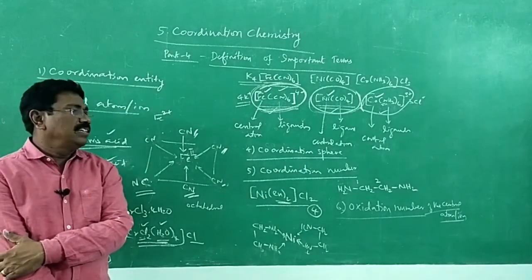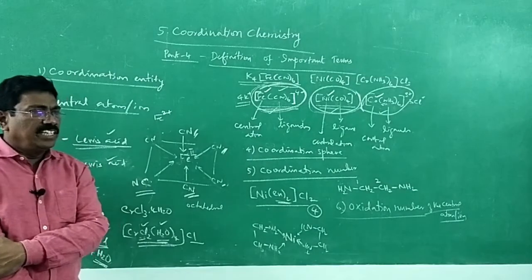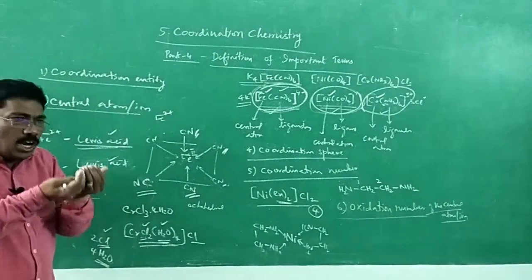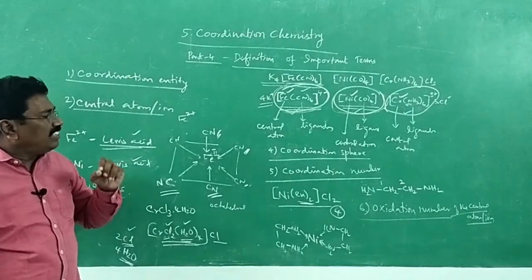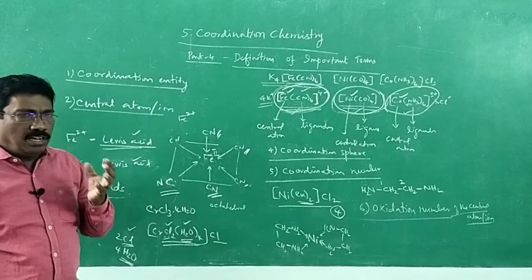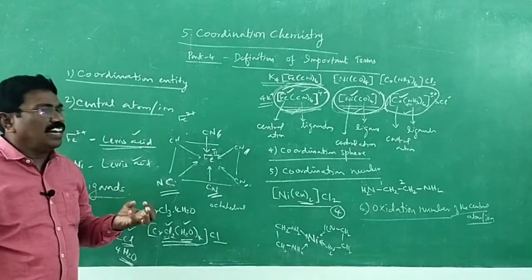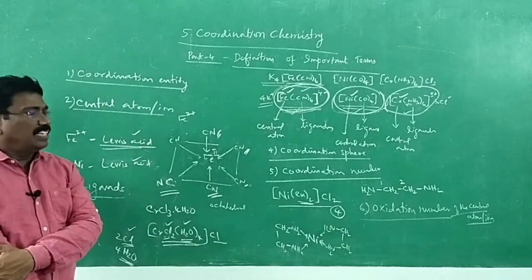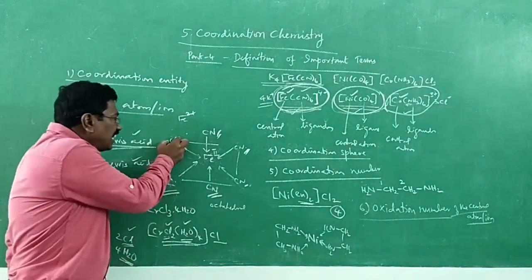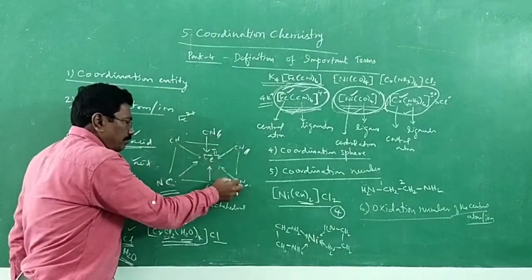It is the charge a particular atom would bear, or can acquire, if all the ligands are removed along with their electron pairs that are shared with the central metal atom. See, ligands share electron pairs with the central metal atom.